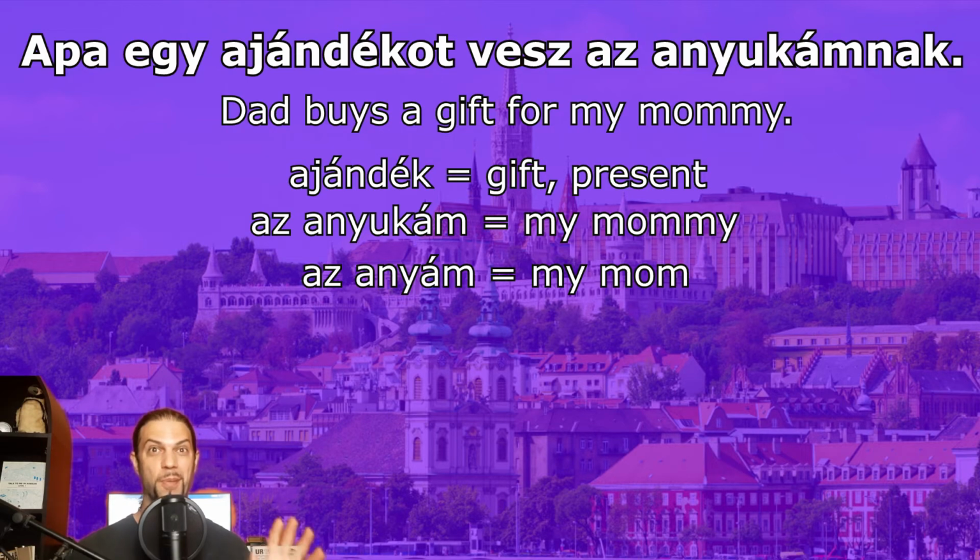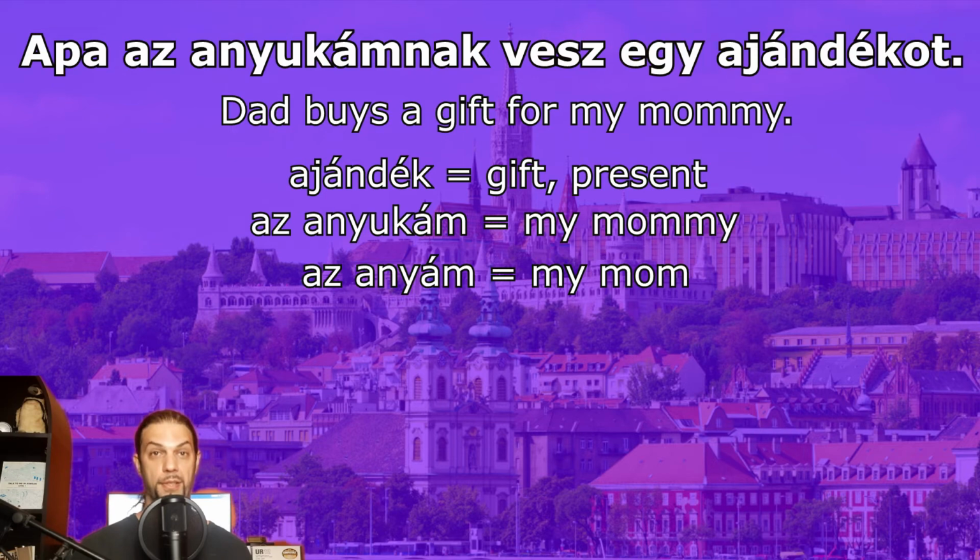Anyway, let's change up the word order. Apa az anyukámnak vesz egy ajándékot. Exact same meaning as before. This time the dependent word with the definite article precedes the verb. You can only do this when both dependent words have articles. But we can still change the word order.